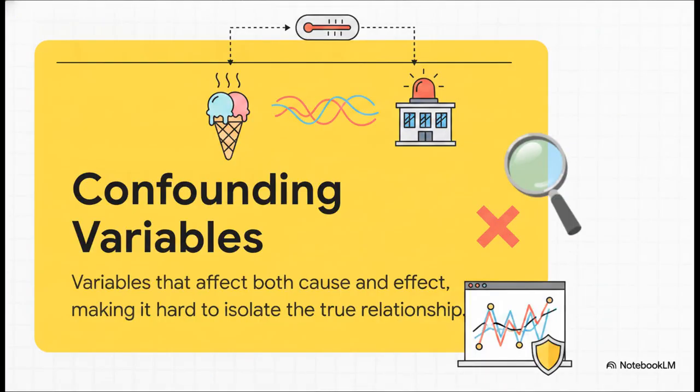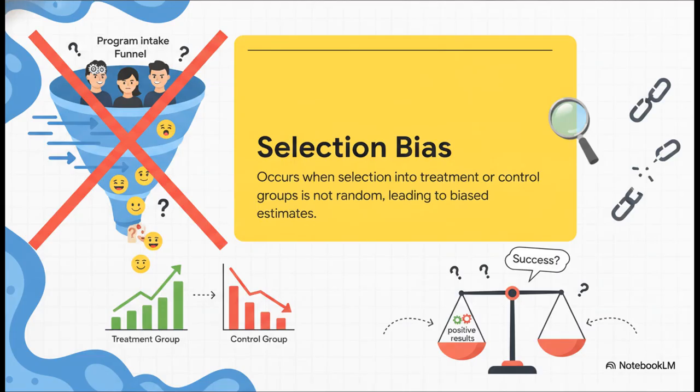Okay, first up, we absolutely have to recognize confounding variables. A confounder is basically a hidden variable that affects both the supposed cause and the supposed effect, creating a totally fake correlation. This is exactly like the hot temperature in our ice cream and crime example, right? The temperature was the confounder secretly pulling the strings from the shadows, making it super difficult to isolate the true relationship without really careful statistical control. Another massive trap is selection bias.